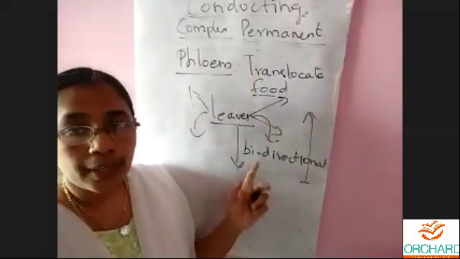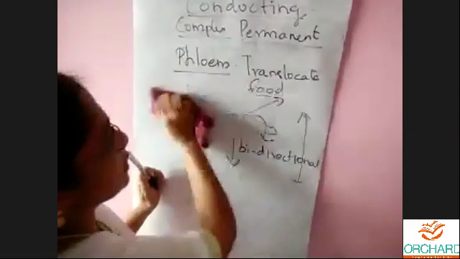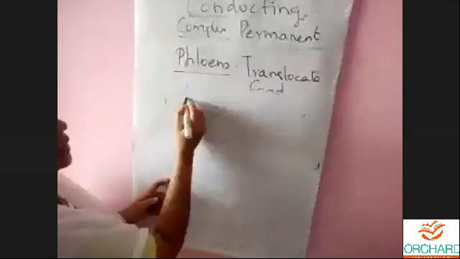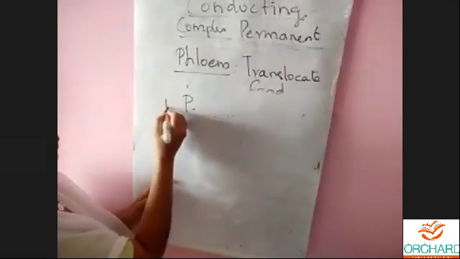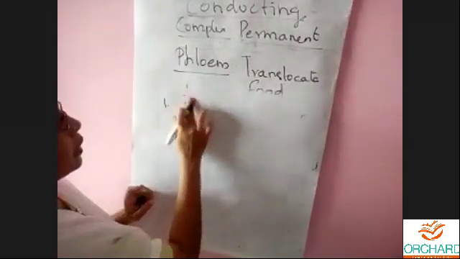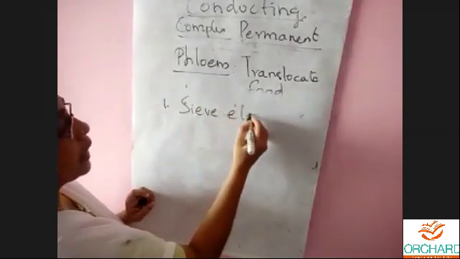Got it, children? Okay. Now, what are the different types of phloem elements? The first element is sieve element.